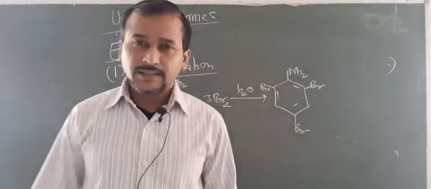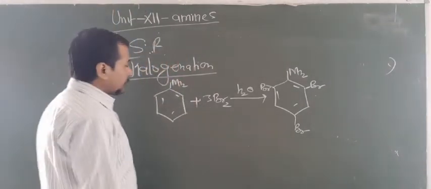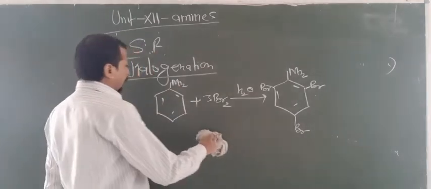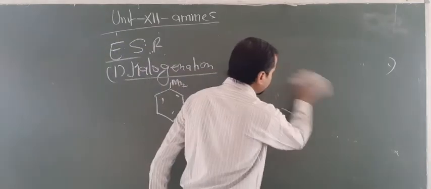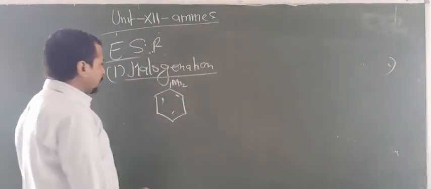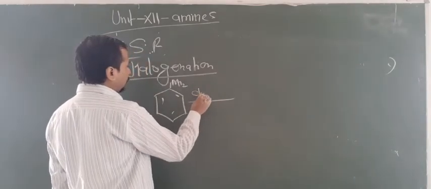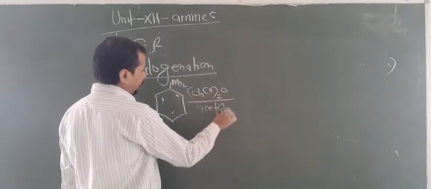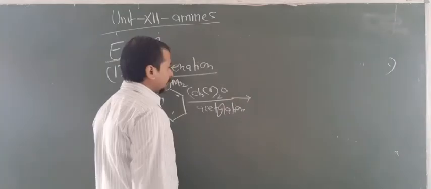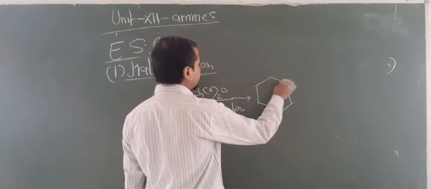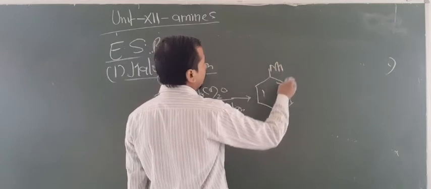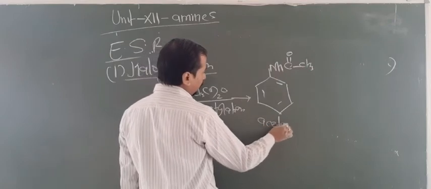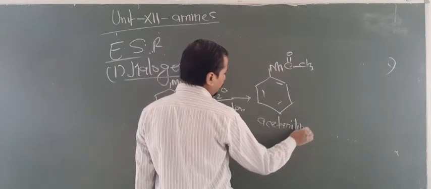But one question arises: if you want Br only at the ortho and para position, what do you have to do? First of all, we have to reduce the reactivity of NH2. So for this we have to do the acetylation, using CH3CO twice O, acetic anhydride. This is known as acetylation. Now this will produce NH, C double bond O and CH3. This is known as acetanilide. Are you getting this point?